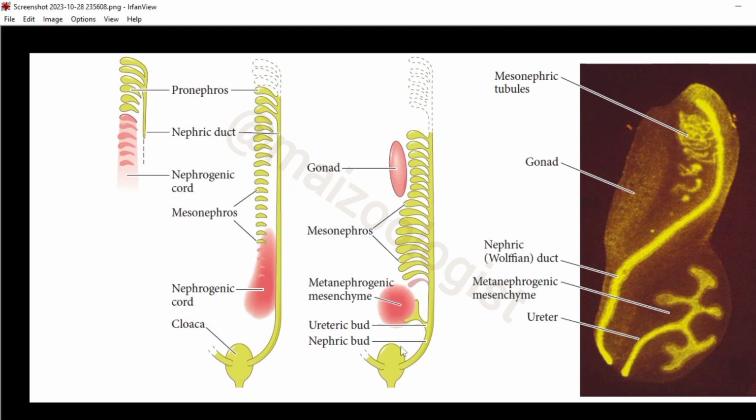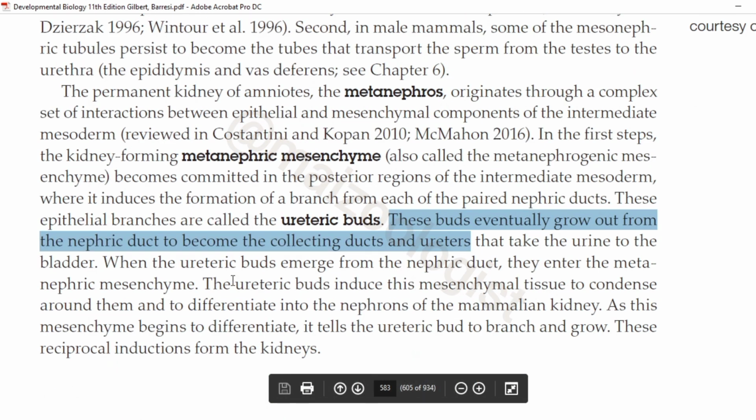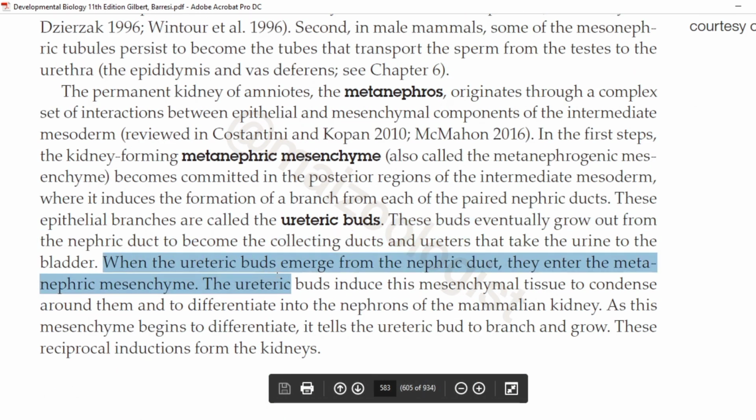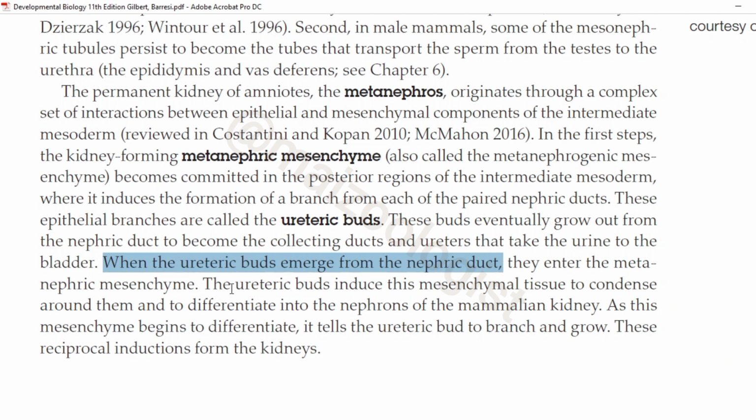Now take a look at this picture. This was the ureteric bud, this was the nephric duct, and this is what is going to happen. The branches are forming, and here one of the branches is pointed as ureter. And what happens next is that when ureteric buds emerge from nephric duct, they enter the metanephric mesenchyme.